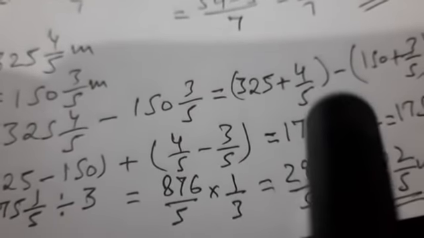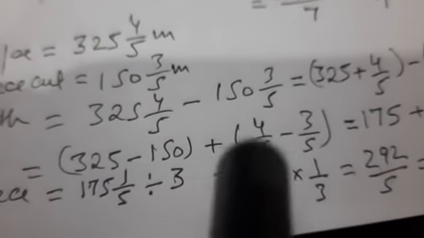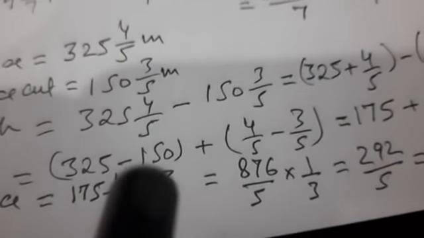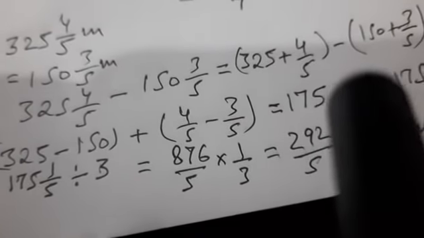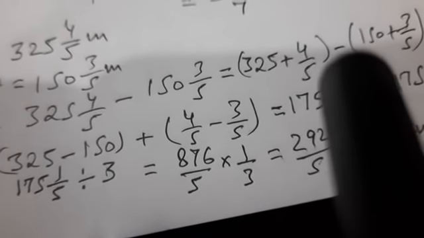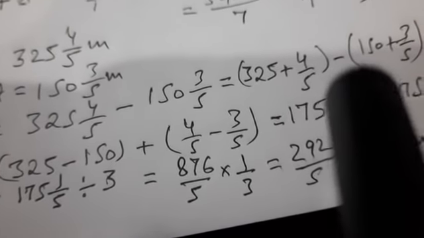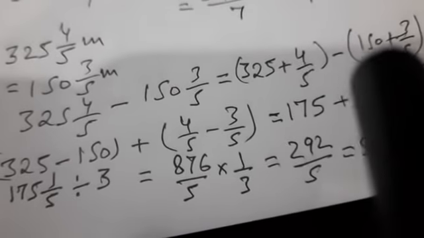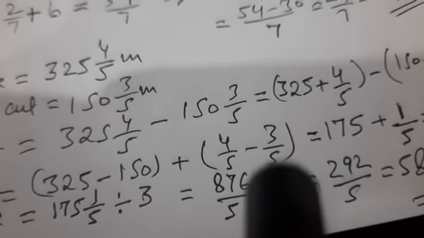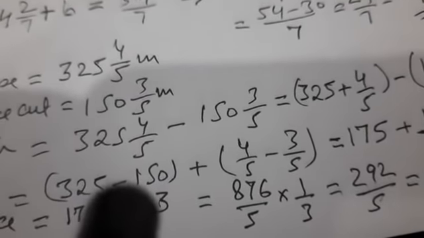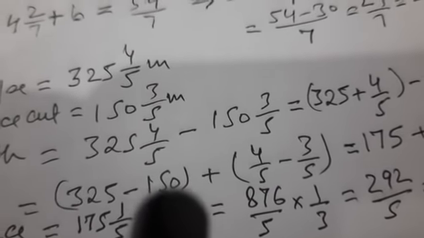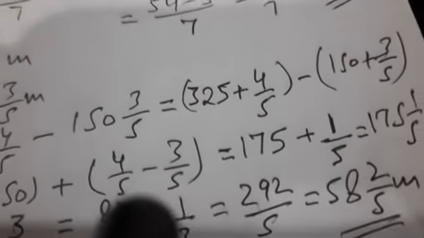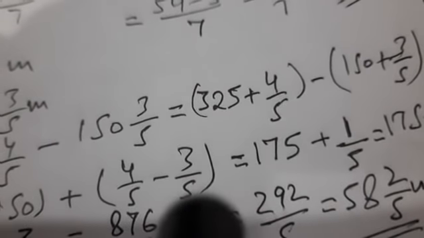So here when we open the bracket, so 325 minus 150 will come in one bracket and 4 upon 5 in another bracket minus 3 upon 5. So this minus, do not forget to multiply with minus sign inside. So minus 3 upon 5 will come here. So we are simplifying the whole number part in one bracket and fractional part in another bracket.